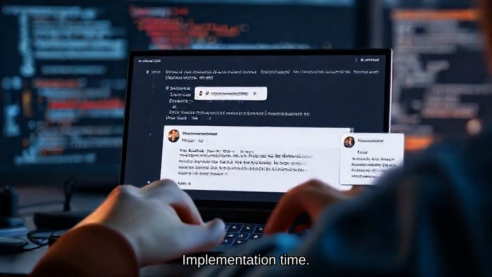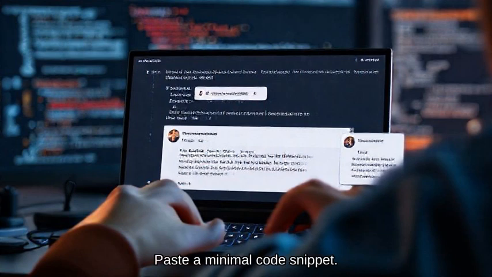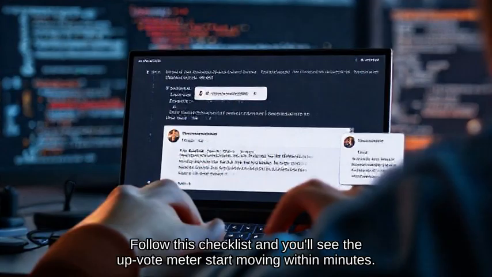Implementation time. Step 1. Open Xcode. Hit Cmd-Shift-K to clean. Step 2. Reproduce the bug in a fresh project. Step 3. Capture a 3-second screen recording. Step 4. Write the headline using the 4C formula. Step 5. Paste a minimal code snippet. Wrap it in triple backticks. And add a brief "What I've tried." Step 6. Tag with iOS, Swift, Xcode 15. Follow this checklist and you'll see the upvote meter start moving within minutes.